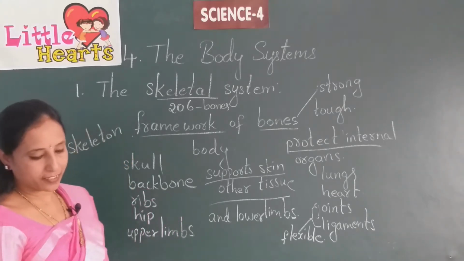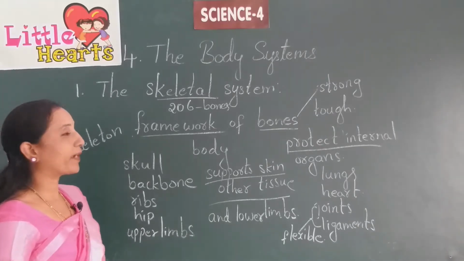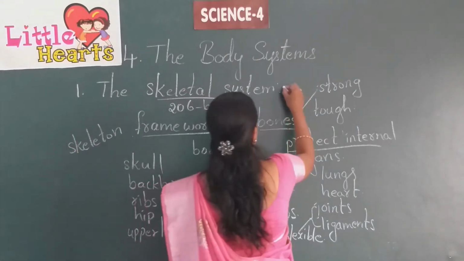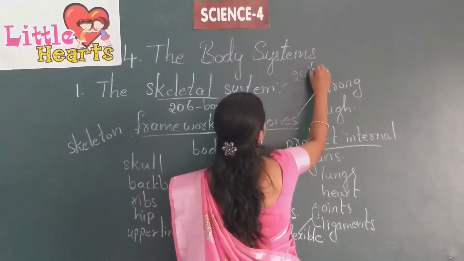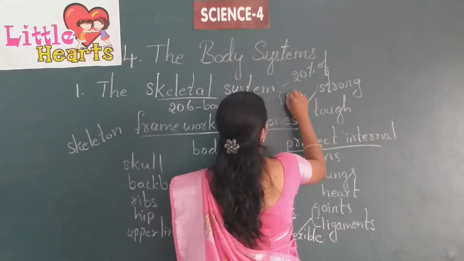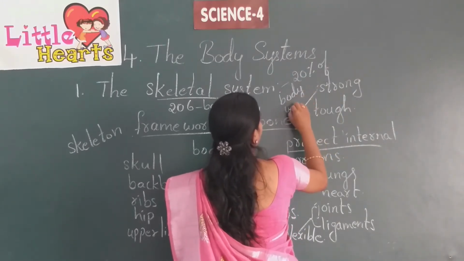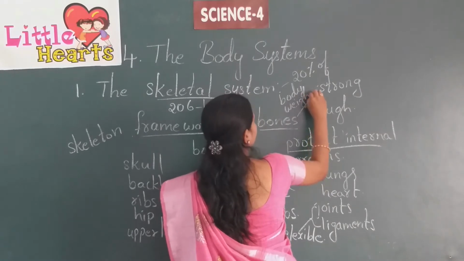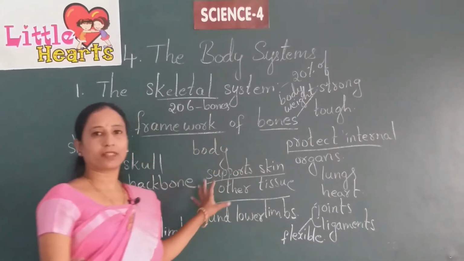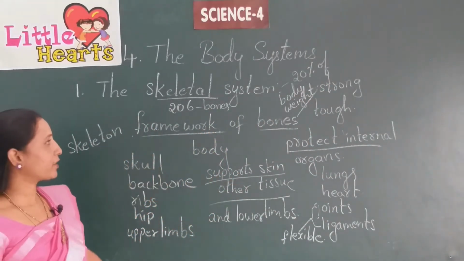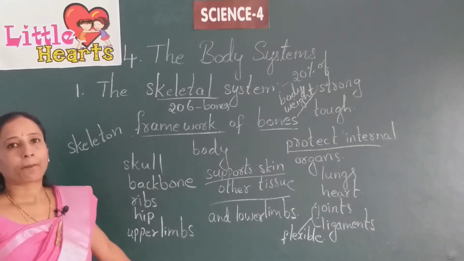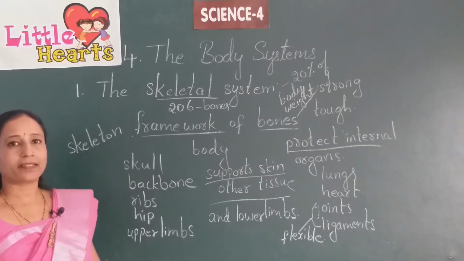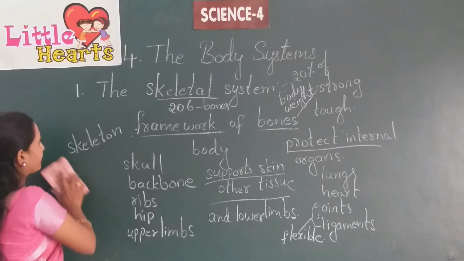Altogether the skeletal system makes up 20% of our body weight. How much? 20% of our body weight. This is all about the skeletal system. Next we are going to learn about joints.